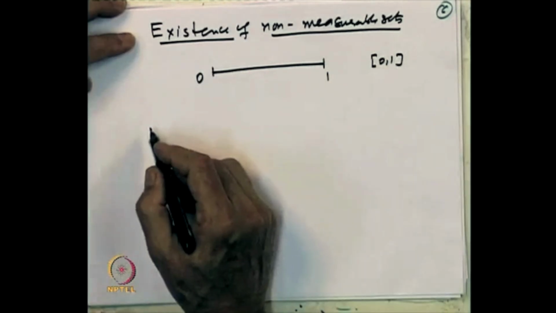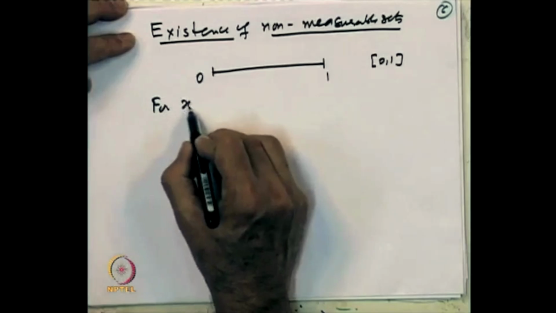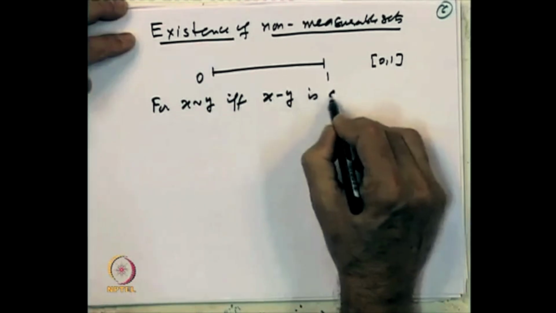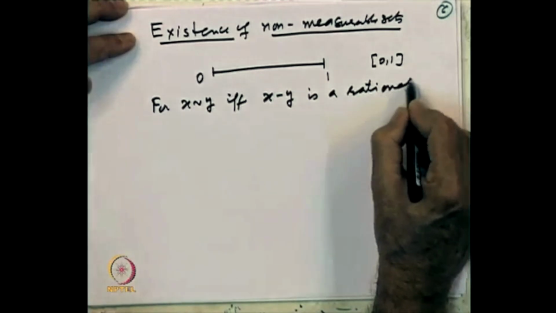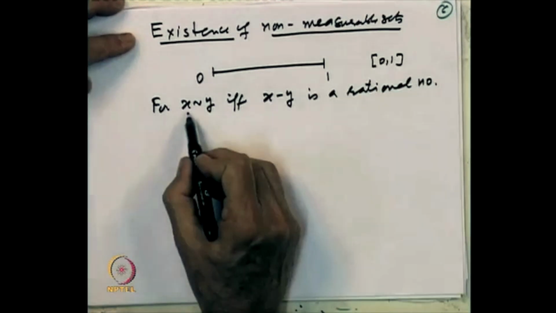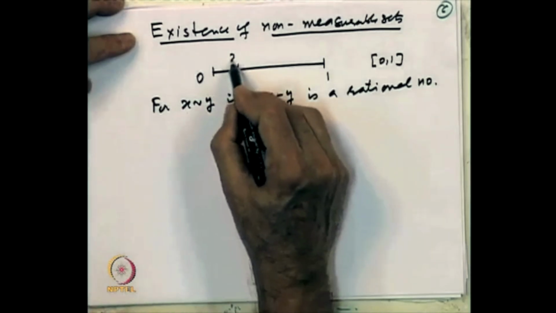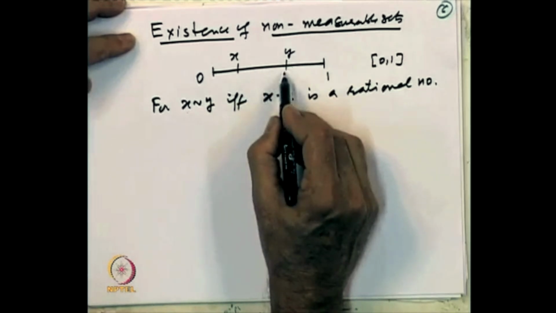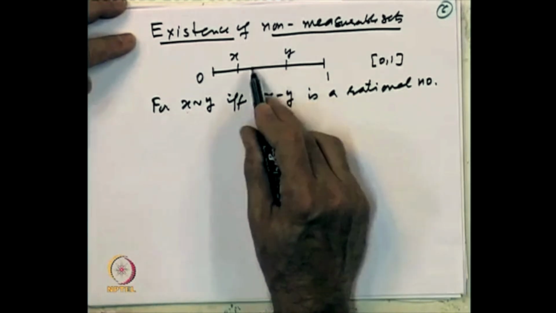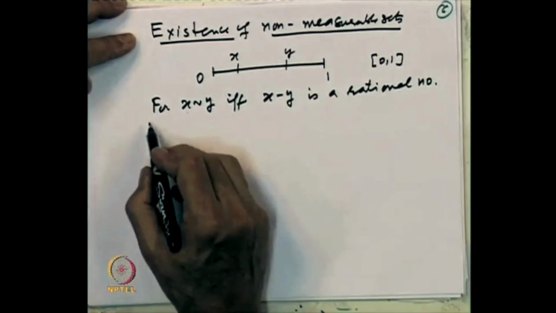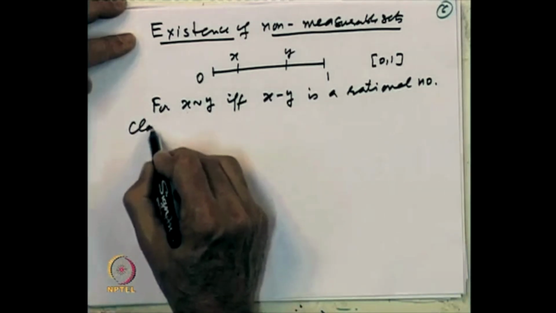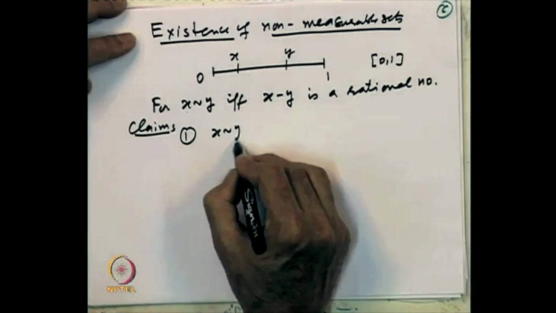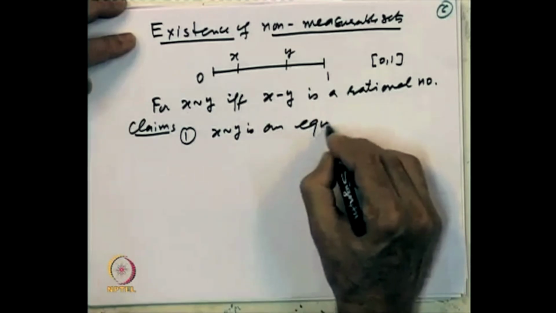On this, I am going to define a relation. For x related to y, if x minus y is a rational number. So take two points x and y in [0,1], and you say that they are related to each other if and only if their difference is a rational number. The first observation, claim 1, is that this x related to y is an equivalence relation.